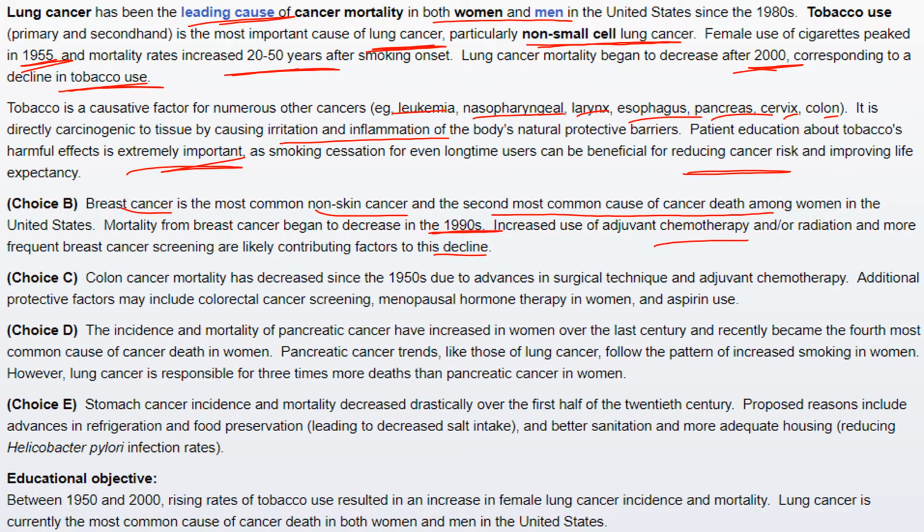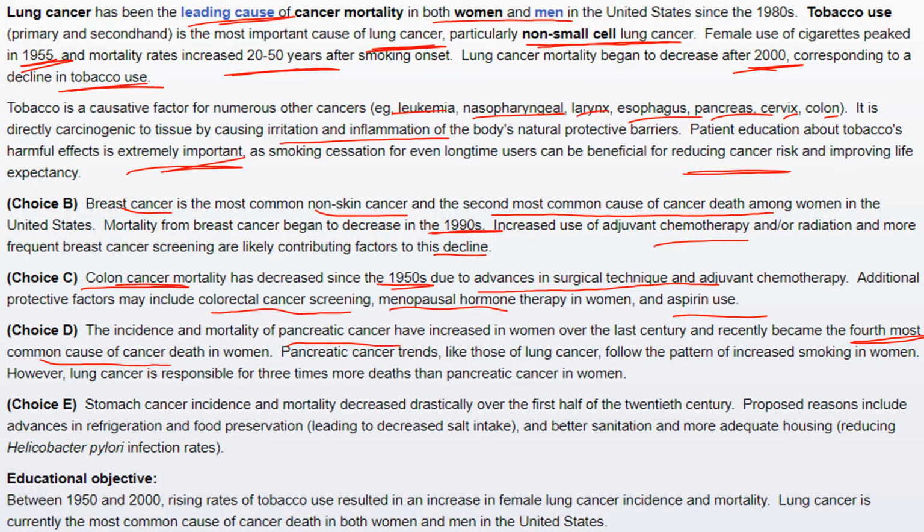The graph C indicates the colon cancer mortality, which has decreased since the 1950s due to advances in surgical technique and adjuvant chemotherapy. Additional protective factors may include colorectal cancer screening, menopausal hormone therapy in women, and aspirin use. The graph D indicates the incidence and mortality of pancreatic cancer, which have increased in women over the last century and recently become the fourth most common cause of cancer death in women.